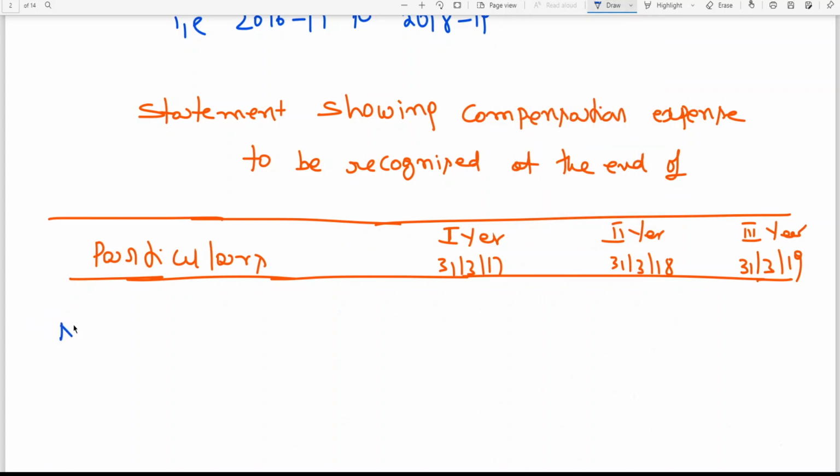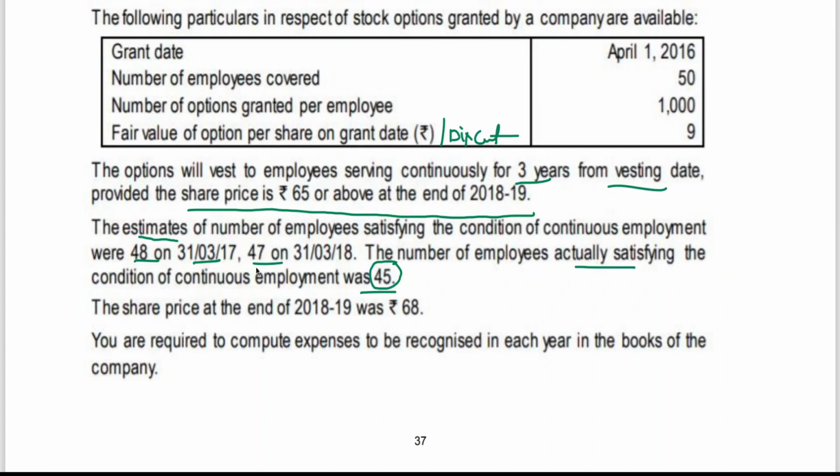Number of options expected to vest. You can see 48, 47, 45. So in fact 48 has come down by 1, maybe unvested. 47 unvested is 2, that is why it has come to 45. Ultimately, I told you, you need to recognize the expenses only for finally exercised options, or finally expected options that we can say will be vested.